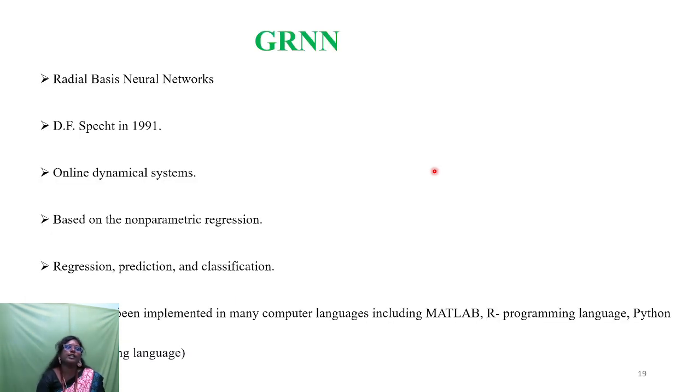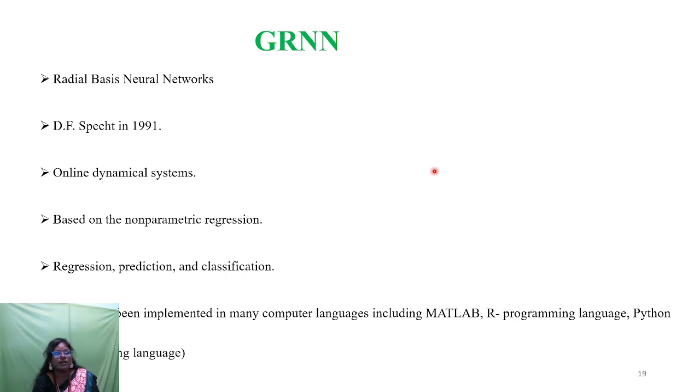Next we go for the artificial intelligence techniques. Two main ones: one is fuzzy, and the other, the generalized regression neural network, is a very commonly used method on the power system distribution side. We can call it a radial basis neural network. This neural network was developed by D.F. Specht in the year 1991.